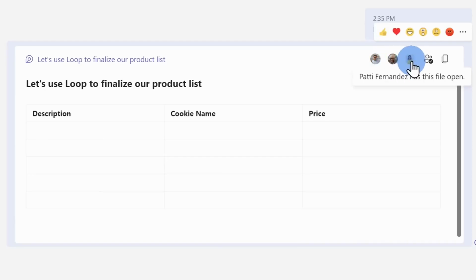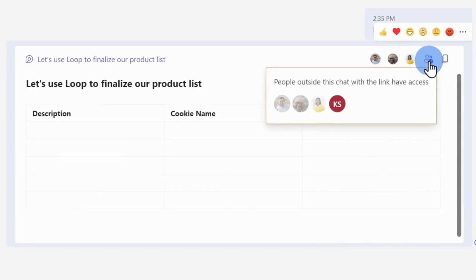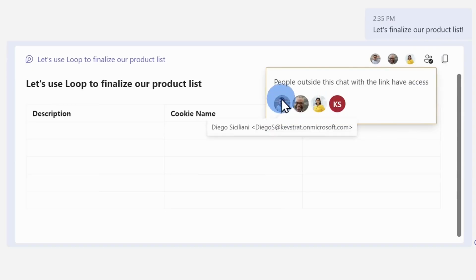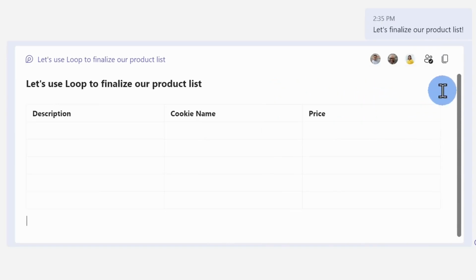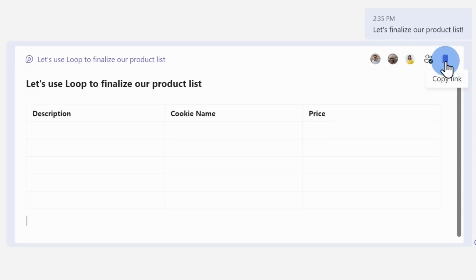And look at that, Patty, Nestor, and Diego have just joined us. How do I know this? Well, up here in the top right-hand corner, I can see these icons that show me who's currently here. Right over here, I can also set the permissions on this Loop component, so I can decide who has access. I'll leave these settings as is. Also, if I want anyone else to work with us on this table, here I can copy the link to invite others.